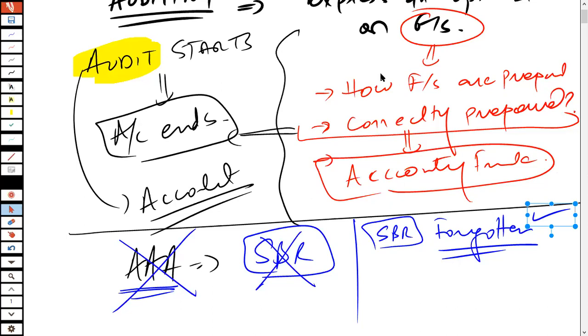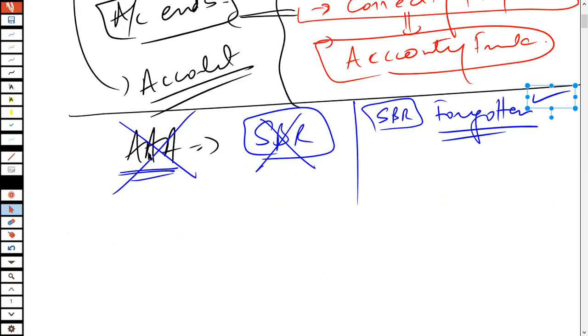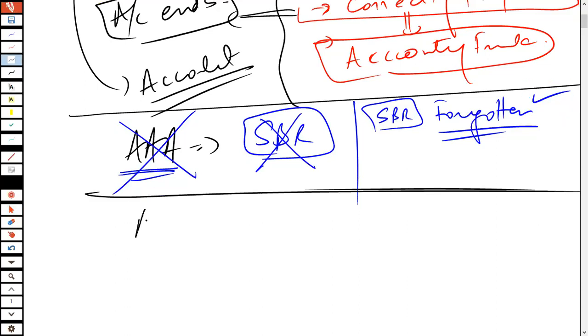There is another question, which Sibanda is asking, and I'm going to answer it. A lot of students struggle to pass AA, the audit and assurance paper, in the first attempt.